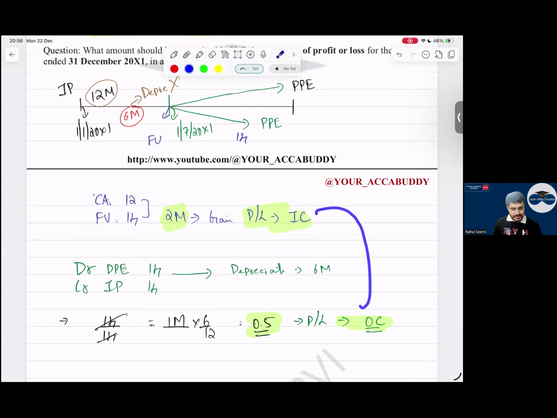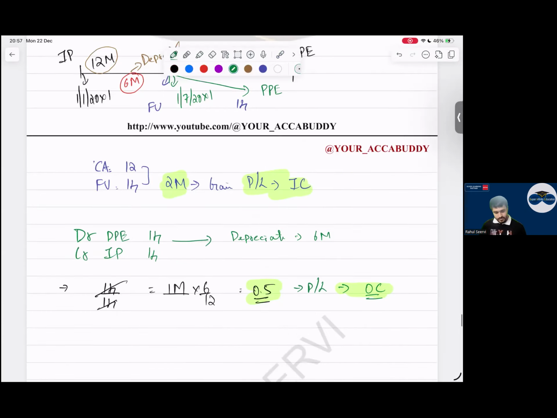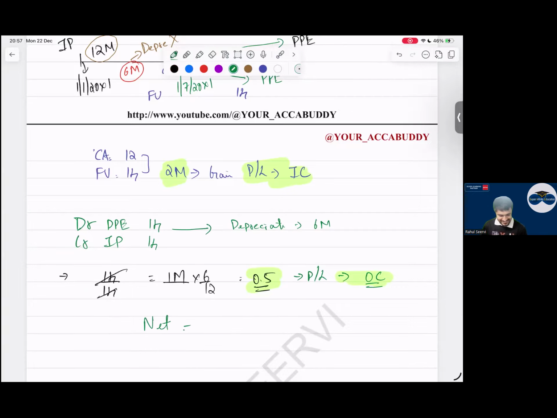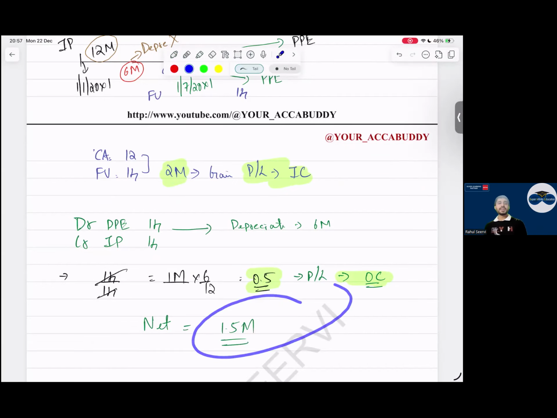So what is the net that will go now? Tell me, what is the net? 2.5 million, sir. Oh, sorry. Gain 1.5. 1.5 is the net amount, yes.